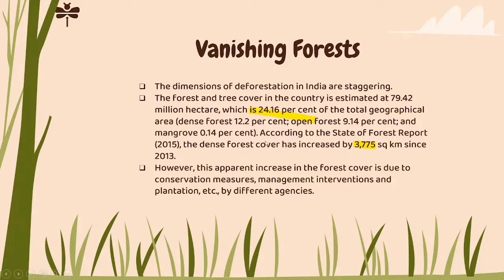So as per the statistical data, when you look at the textbook, they would have clearly described it through statistical data. So let's learn it for the purpose of 1 mark. 79.42% of the million hectares, which is again divided into two parts, like they have taken this much percentage from the dense forest and 0.14% from the mangrove forest.